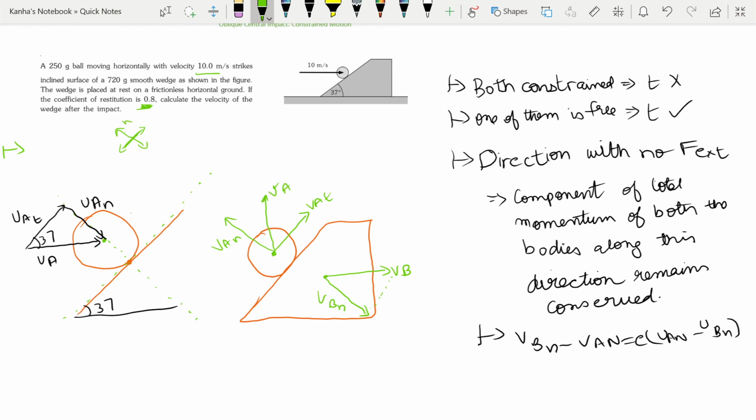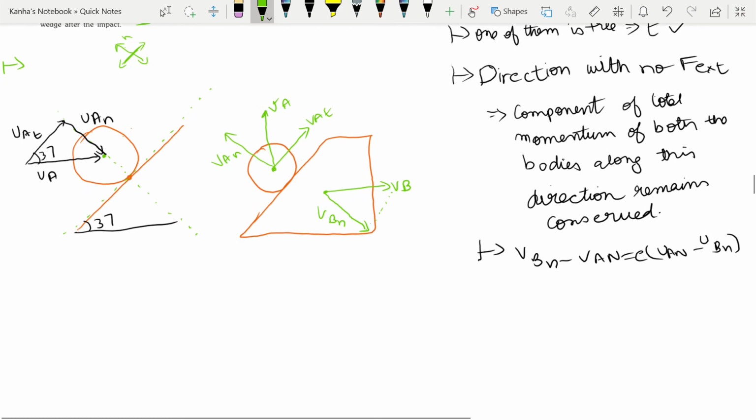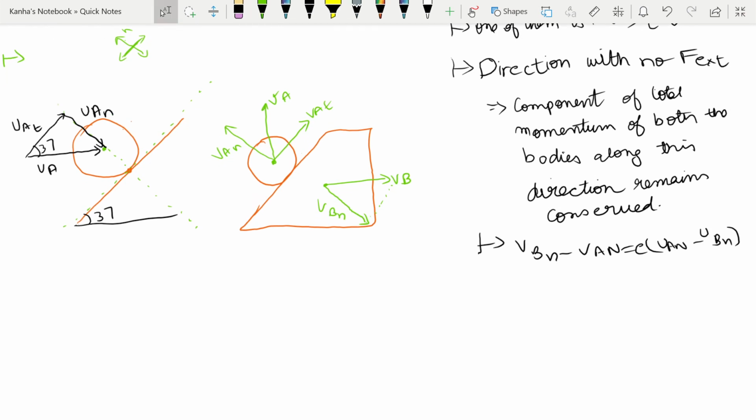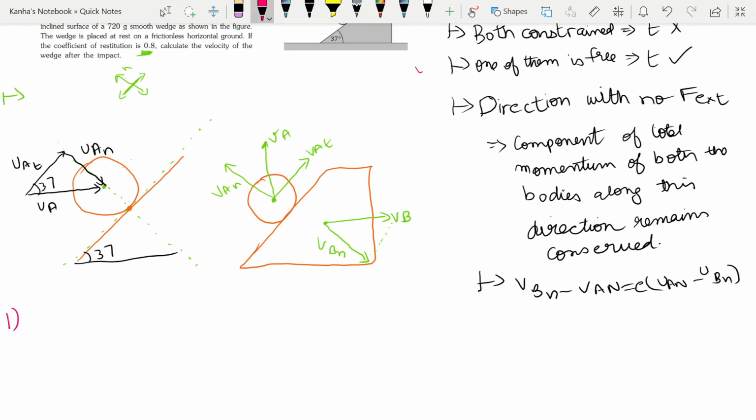So let me write the components separately. In all these questions, you need to evaluate the T component and the N component separately. Let me just discuss what will happen on the T side. Now the ball is free to move before and after the impact, so its T component of momentum is conserved, as I said right here.